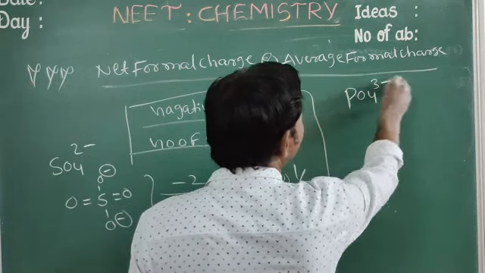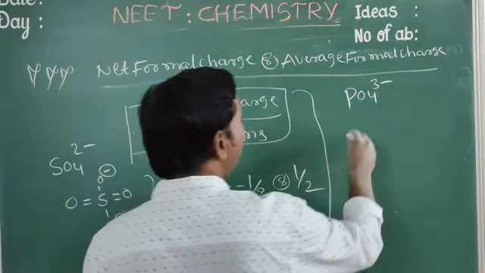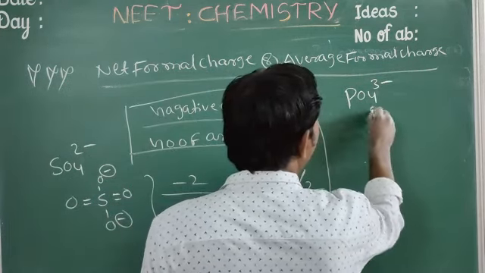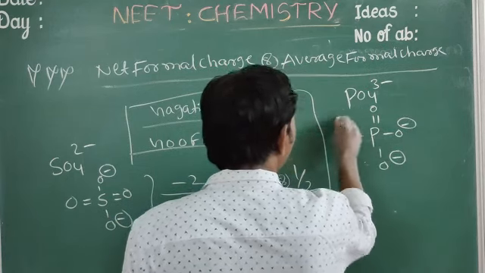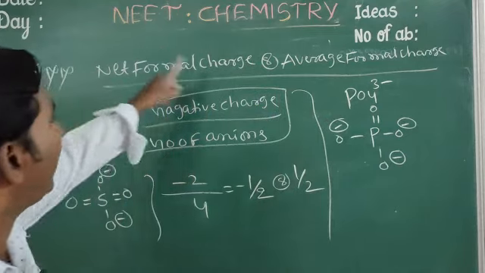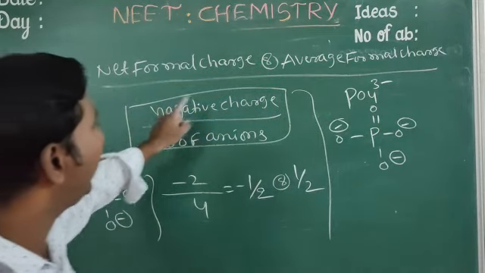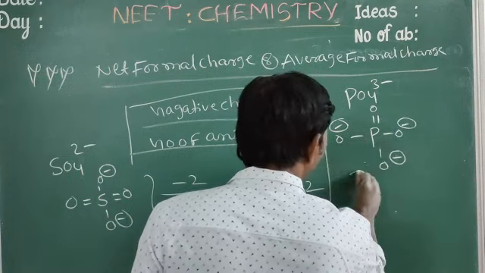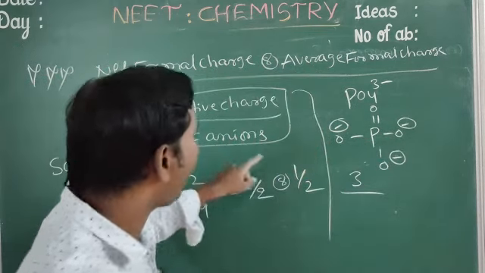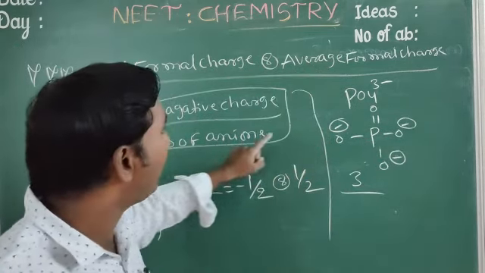Next, another example: PO4 3 minus. P double bond O, O minus, O minus, O minus. So net formal charge equals negative charge. How much negative charge? 1, 2, 3. So 3 by the number of anions.